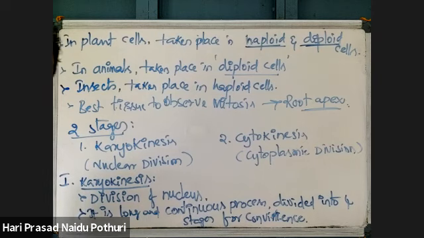Okay, does mitosis happen in all eukaryotic cells? Yes. In prokaryotes also mitosis is taking place. In all prokaryotes and all eukaryotes, growth or division is by mitosis only. But meiosis takes place only in sexually reproducing organisms.